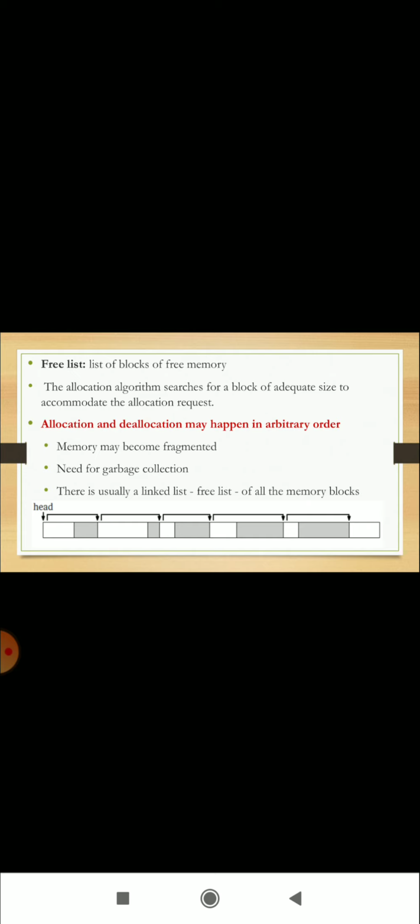Free list, a list of blocks of free memory. The allocation algorithm searches for a block of adequate size to accommodate the allocation request. Allocation and deallocation may happen in arbitrary order. Memory may become fragmented. Need for garbage collection. There is usually a linked list, the free list, of all memory blocks.